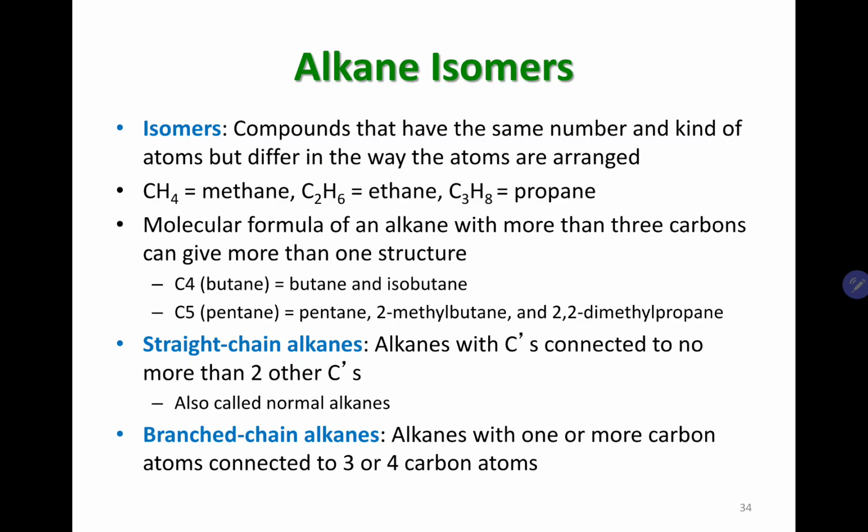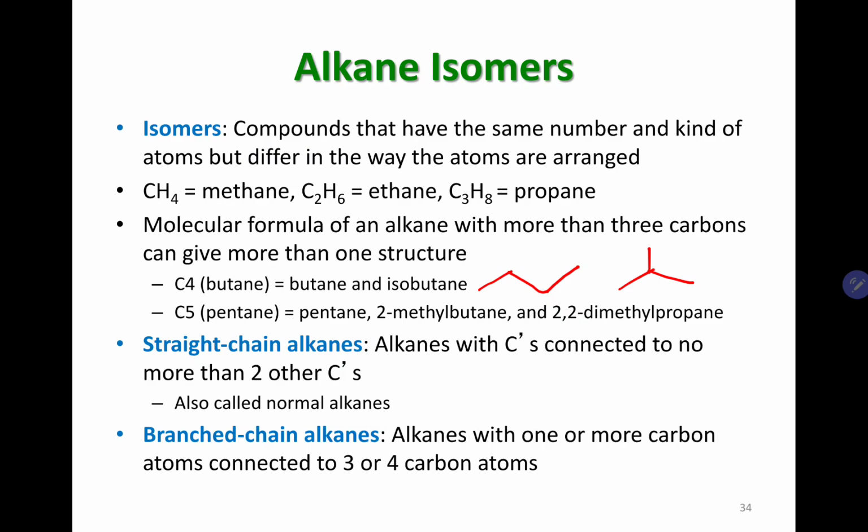And if you take a look at butane, the one that we just discussed, it had a straight chain alkane where all four carbons are in a continuous chain. Or you can have three carbons in a continuous chain and then one carbon as a branch, right? So these are the two isomers. Here is the butane, and here is the other compound with three carbons in a straight chain and then one carbon coming out as a branch.